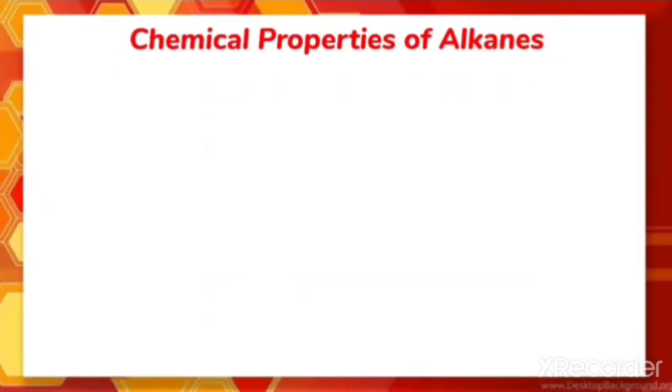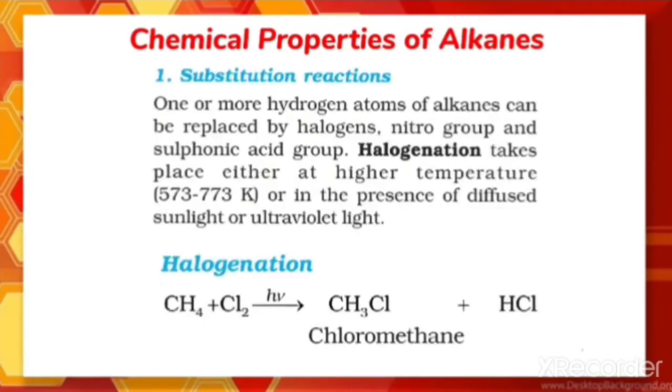So first let us discuss the substitution reactions. Now I will tell you what substitution means. Substitution means that if something is removed and in its place some other group gets attached, that is called substitution. Let us take the example of methane. Methane with chlorine gives rise to chloromethane.